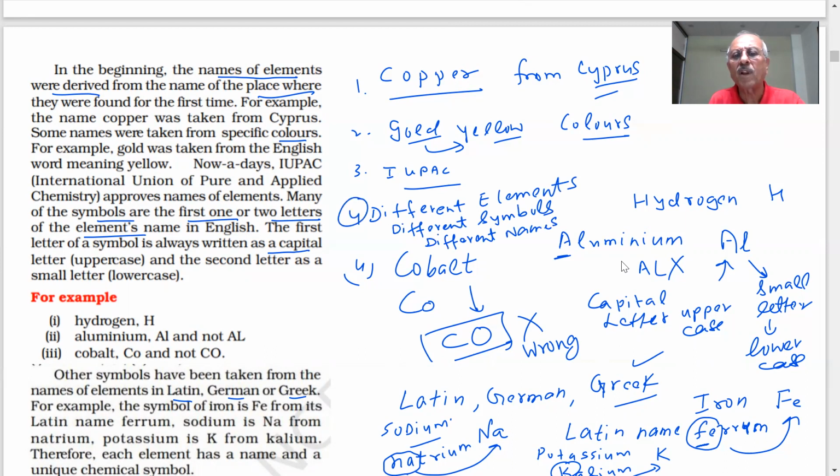All right, students. All this we have to learn. In the book, you will see the names of the elements and symbols of the elements, at least the important ones. The first 20 and a few important ones must be learned by the students. As you study more and more, you will start learning. Note down everything.